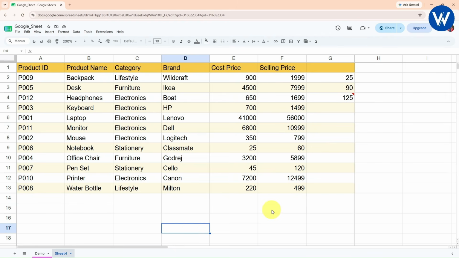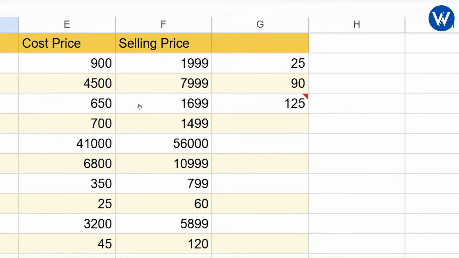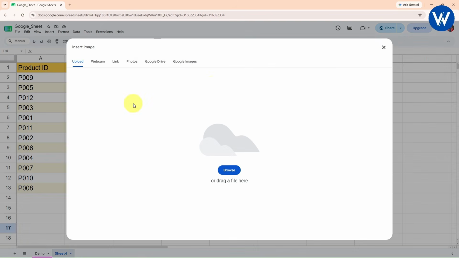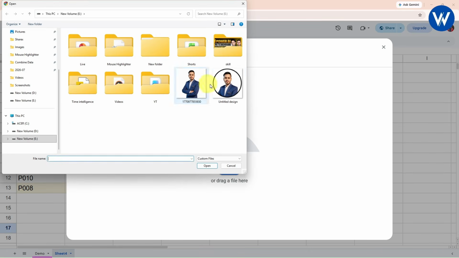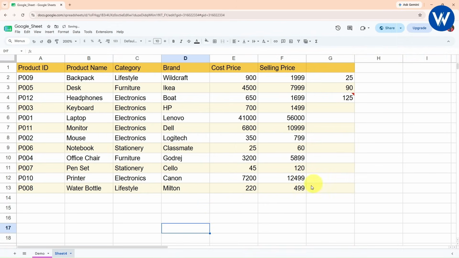Now let's see how we can insert an image in this Google Sheet. It is very simple. Click on insert. Now here we can see the image option is available. Either if you want to insert the image in a single cell, or if you want to insert an image over the cell, I will simply click on insert an image in the cell. So basically let's browse the image. I will select my image. Okay. Wait for a few seconds.